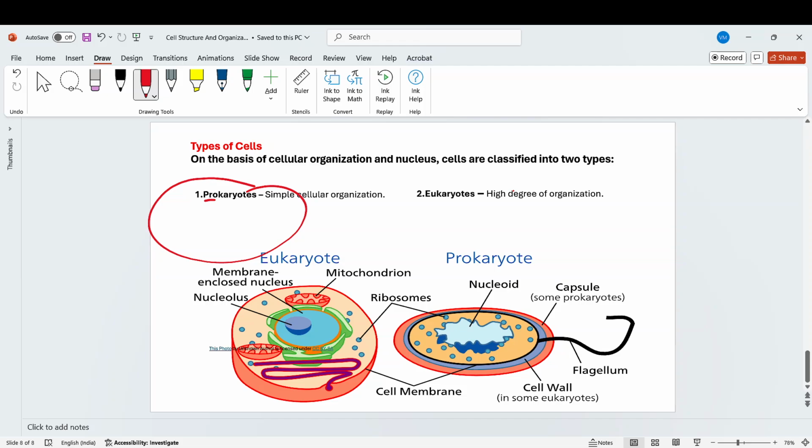Another type is eukaryotes. Eu means true and karyote means nucleus, the true nucleus cell. Basically, eukaryotes are an advanced type of cell that also evolved from prokaryotes, but are advanced in function. They have a high degree of organization.